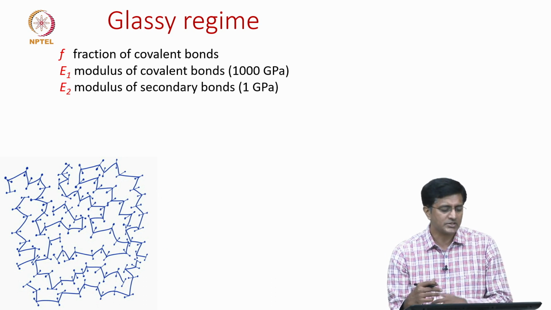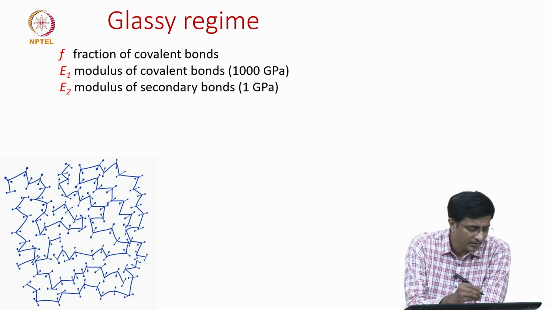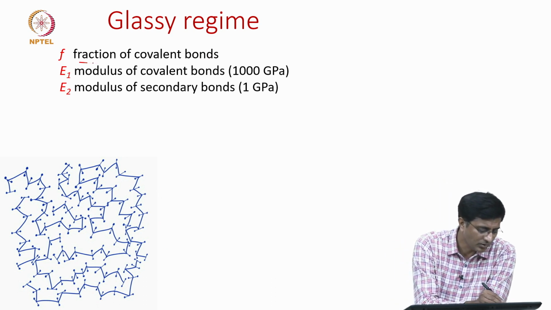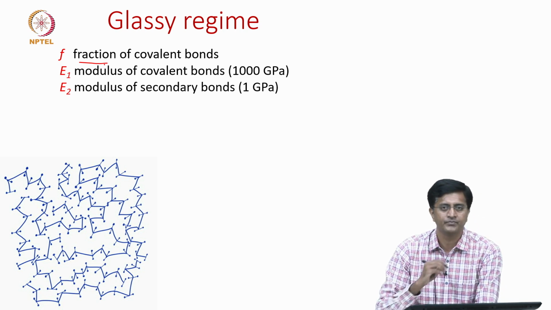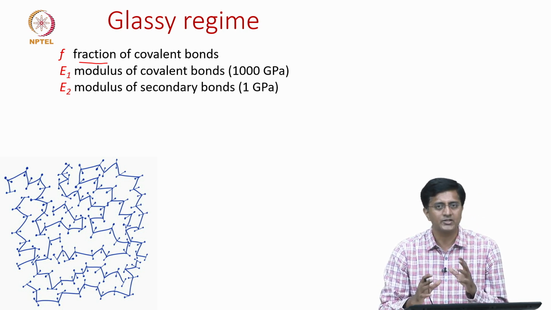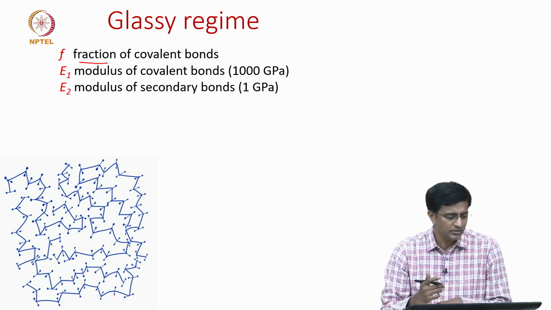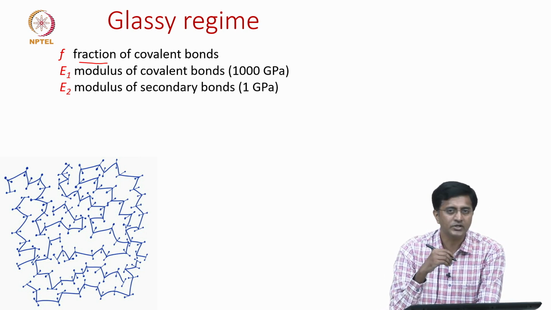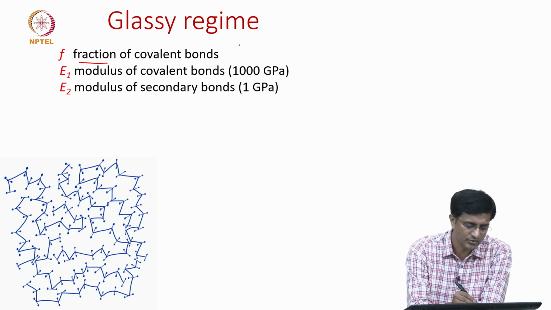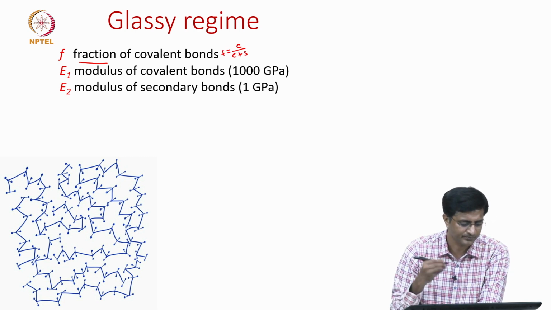So, for this we will start by introducing a fraction called the fraction of covalent bonds. We said this polymer has both primary bonds and secondary bonds. So, we are saying F is only the fraction of covalent bonds, which means covalent bonds divided by covalent plus secondary bonds is nothing but our fraction F.